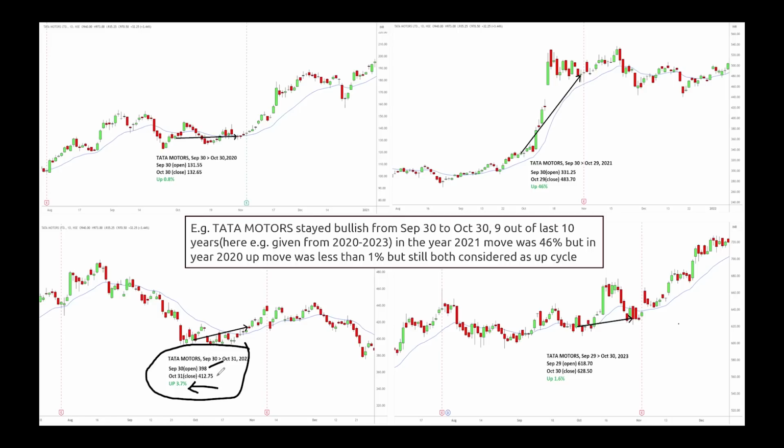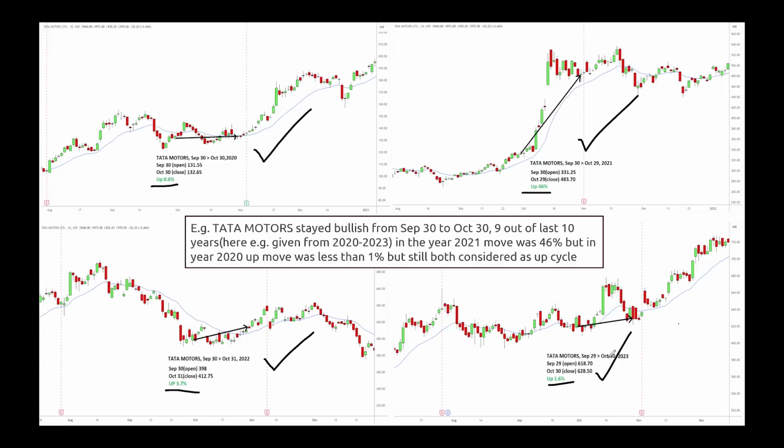398 was the open price. When it closed, it was 412, 3%. In 2023 also that cycle worked. You can see that from here it went till here, but when the cycle ended, it was 1.6%. So here, 46%, the Tata Motors up cycle worked. Here less than 1%, but it's bullish only. It worked. Here 3.7% worked.